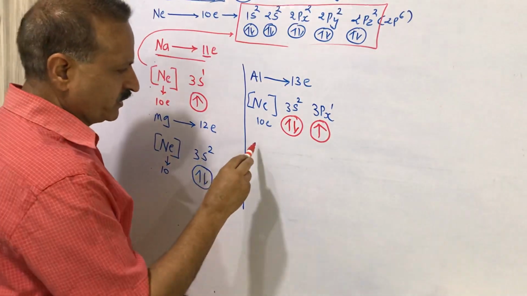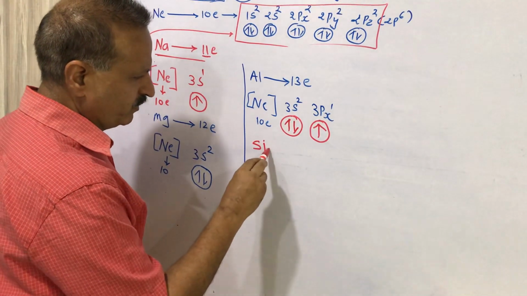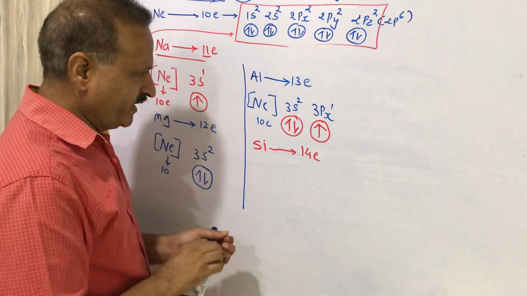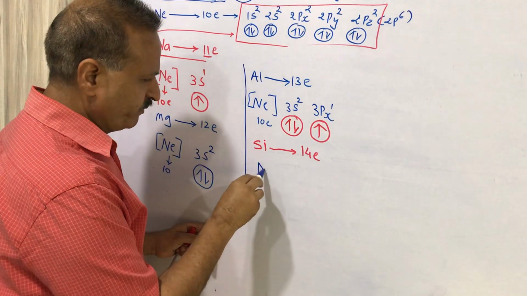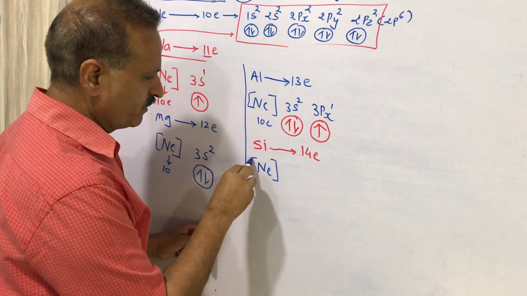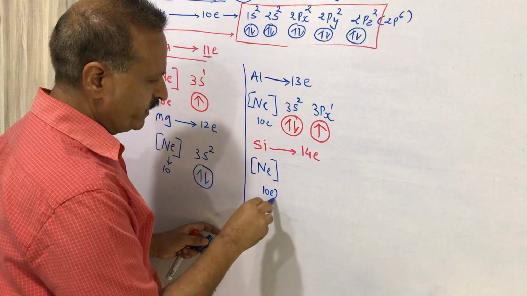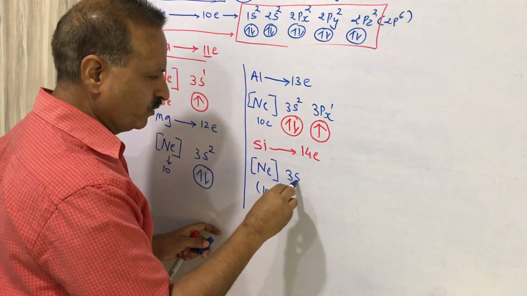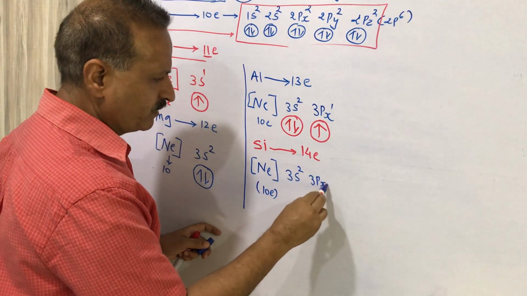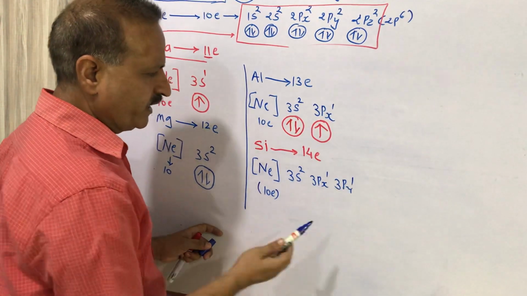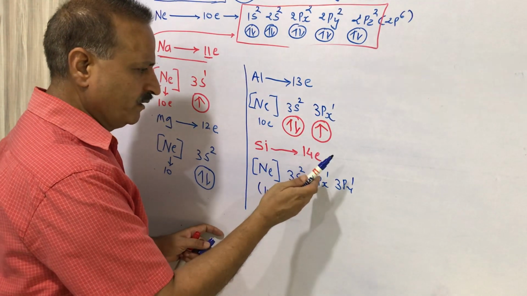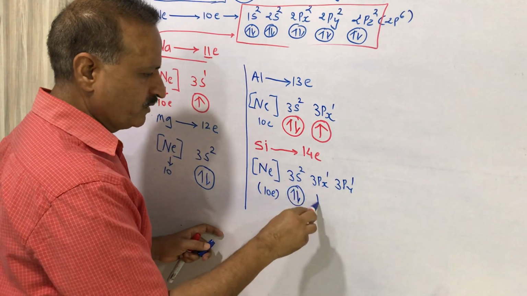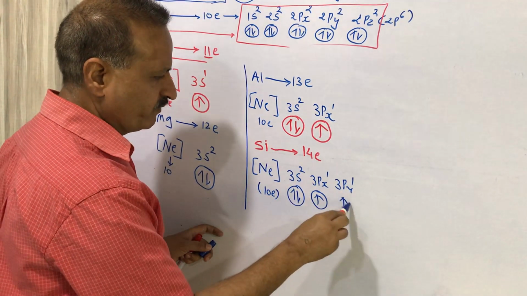Now the turn will come for silicon. Silicon has a total of 14 electrons. We write neon here, which means we have filled 10 electrons. Now 4 electrons are required, so 3s2, 3px1 and 3py1. Then 10 plus 2 is 12, 1 is 13 and 1 is 14. So this is 3s2, 3px1 and 3py1.